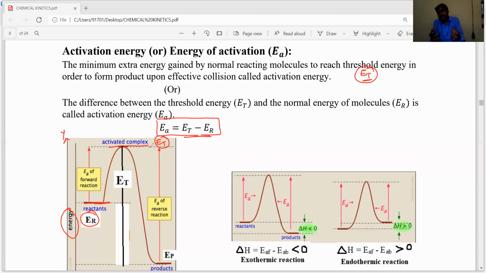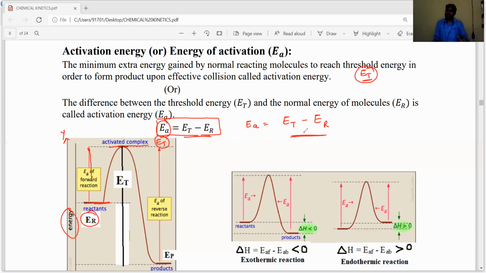How much extra energy the reactant molecules gain is known as activation energy. To reach this state, they get this much energy, which is known as activation energy. If they reach the activation or threshold energy, they form the activated complex, and with proper orientation, through effective collisions, they form products. That's why the activation energy is nothing but the difference between the threshold energy minus the energy of reactants.